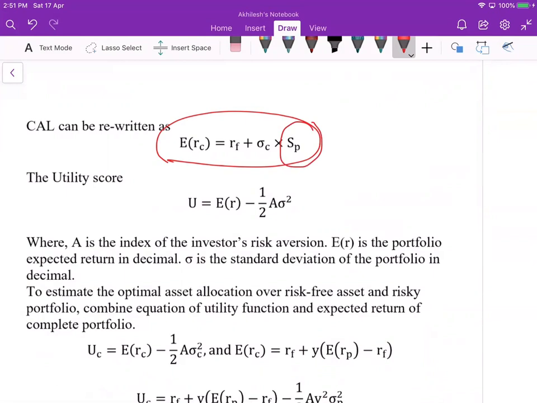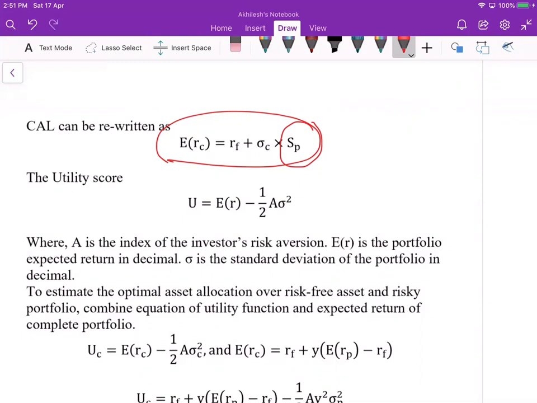There is another term, the utility score, and the utility score is defined as U equal to the expected return minus half A sigma squared. A is the investor's risk aversion coefficient.